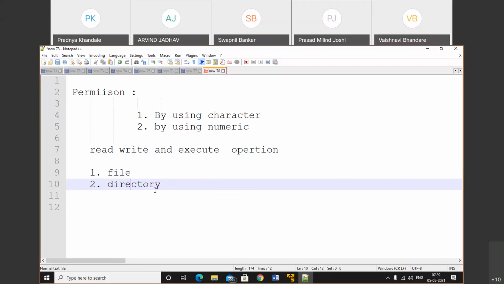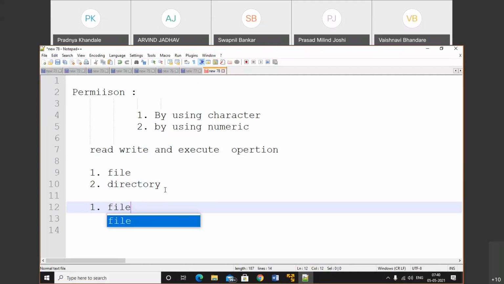If you want to check the permission related details, then we will use a long list. We'll discuss that. First of all, we'll discuss one by one, and after that, briefly. So first, we will discuss the file related thing: how we will manage the permission in a file.